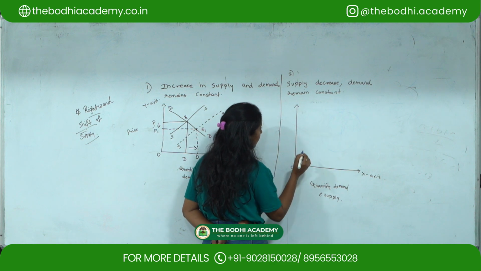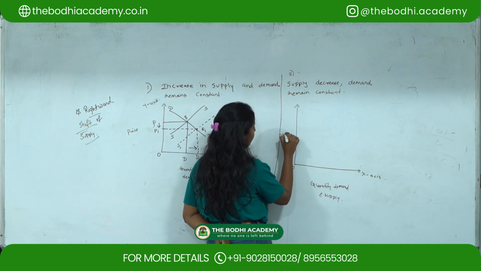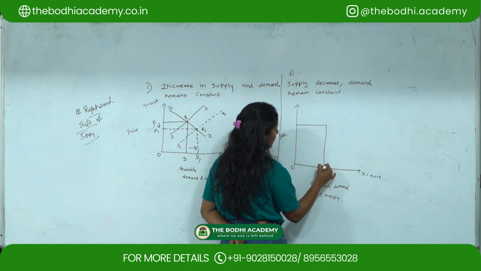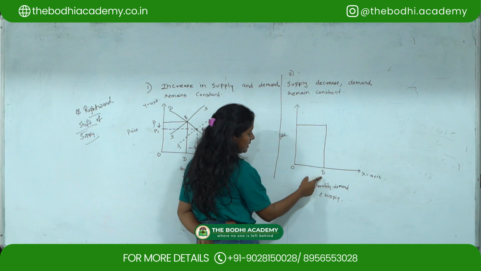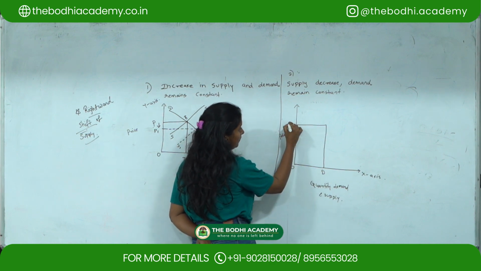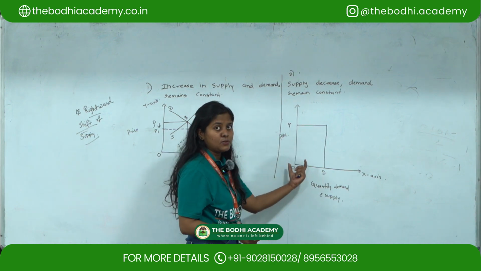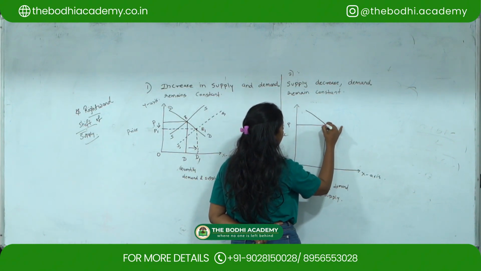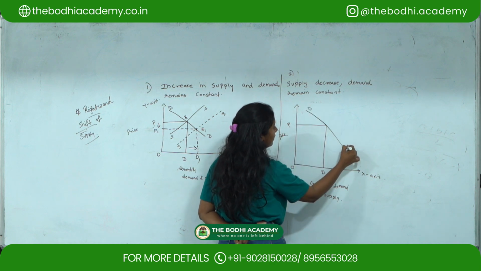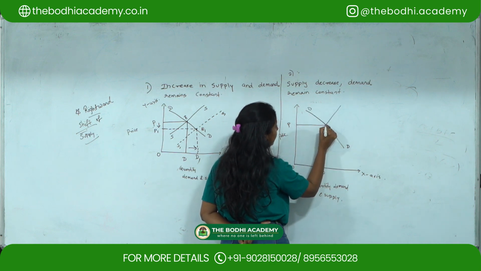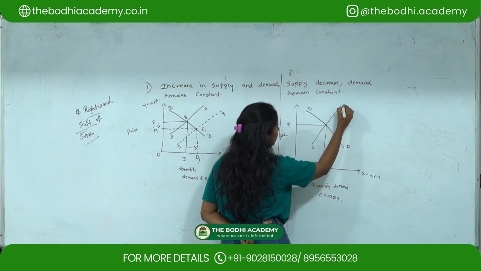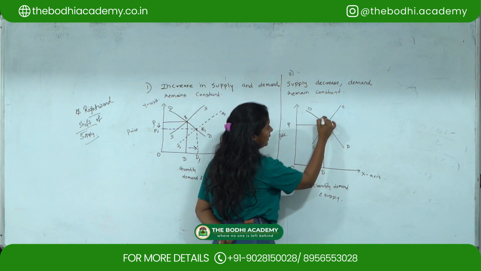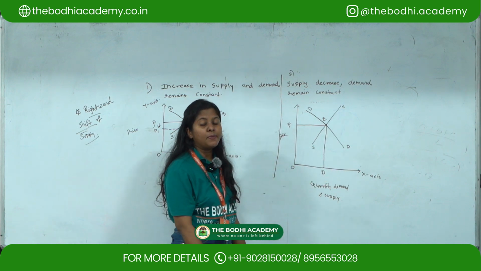Here I'm taking O, and this side is my prices. O to D is quantity, demand and supply, and O to P is my prices. DD is the demand curve, and SS is the supply curve. Now both are intersecting at point E, which is the equilibrium price.